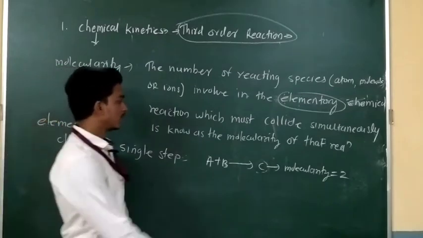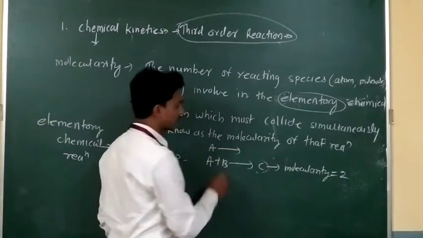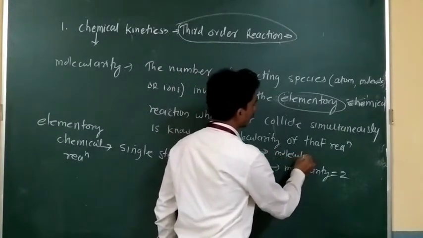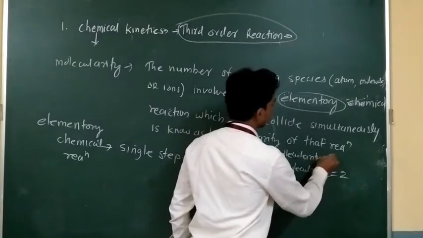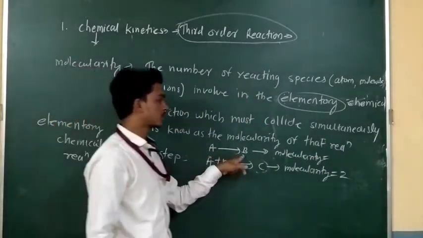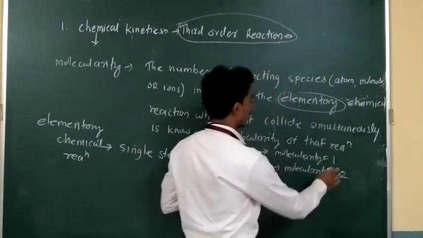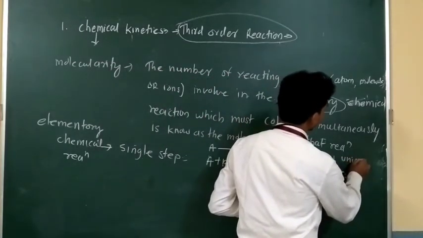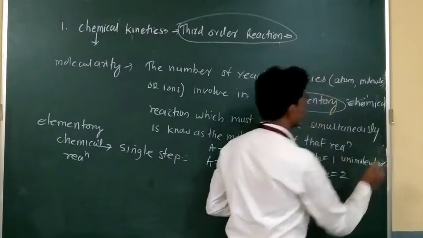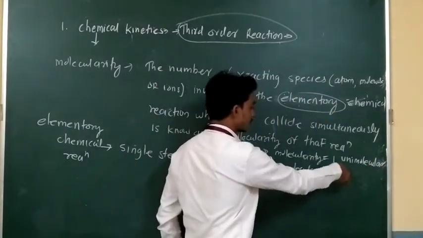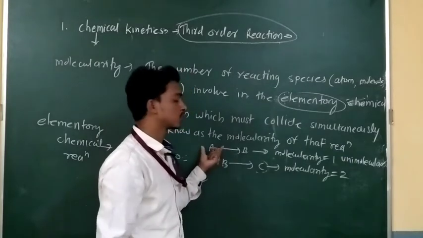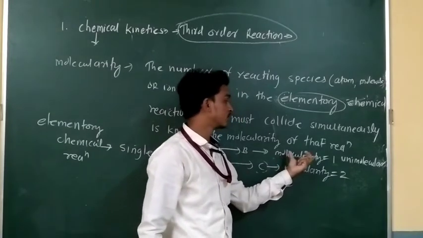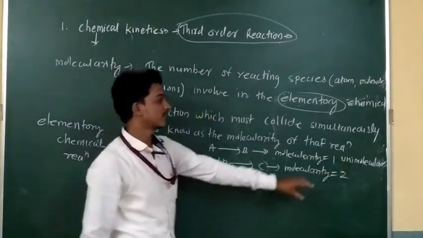If I consider the general chemical reaction A gives product B, then the molecularity is 1, because one molecule, one reactant, is involved in this chemical reaction. That's why the molecularity of this reaction is 1.